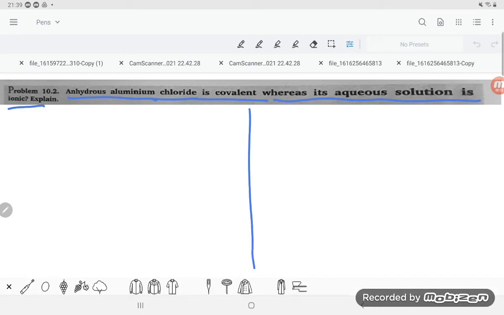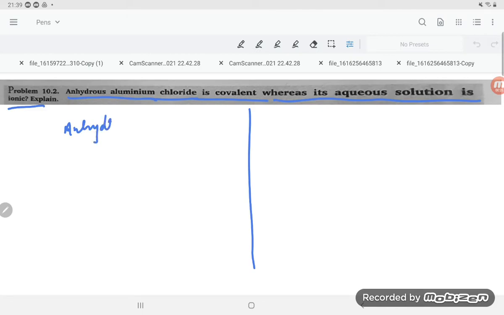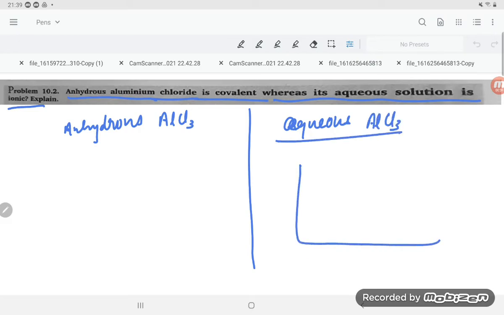So if you talk about the first case, we are talking about anhydrous AlCl3, and aqueous AlCl3. In the aqueous solution, students, it exists as Al3+ and 3Cl- in the form of ions. Since in the aqueous solution it is in the form of ions, that is why it is ionic.